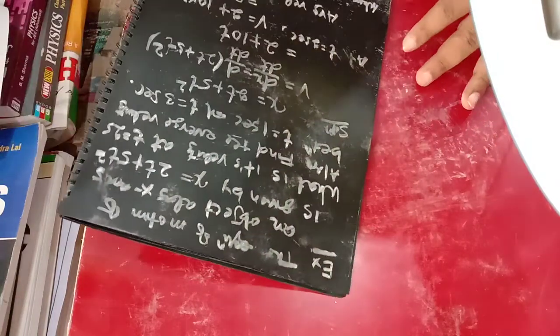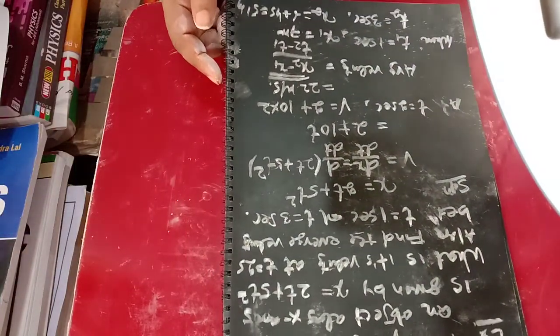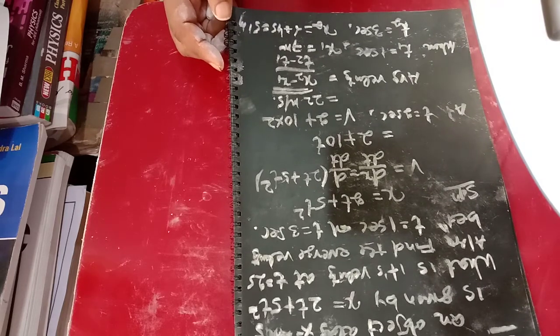But in instantaneous also we were getting 22, right? Okay, yes, this was also 22. Okay, instantaneous also you are getting 22.